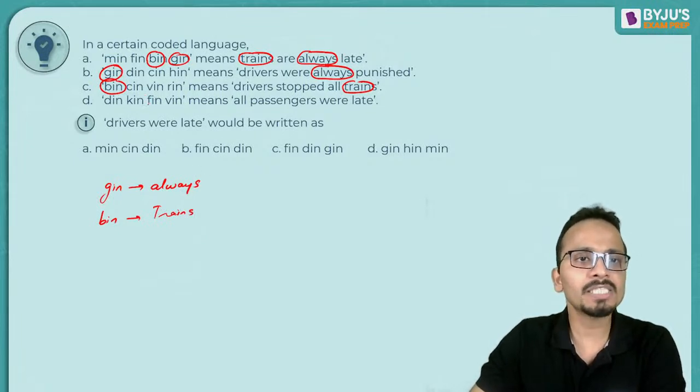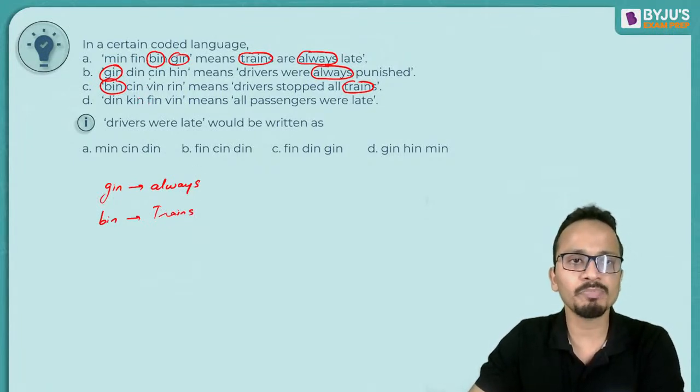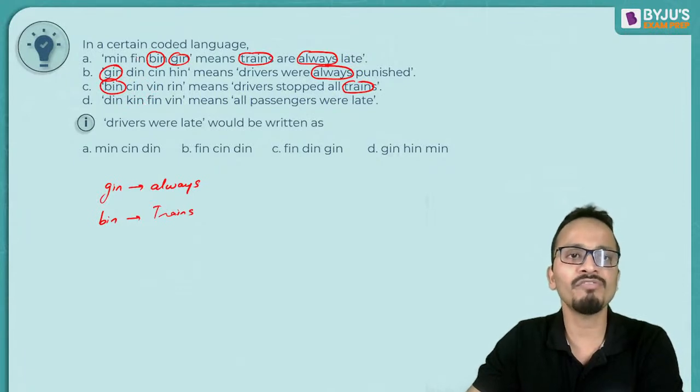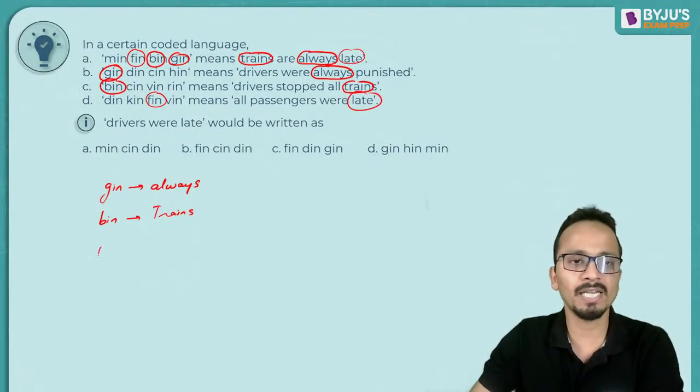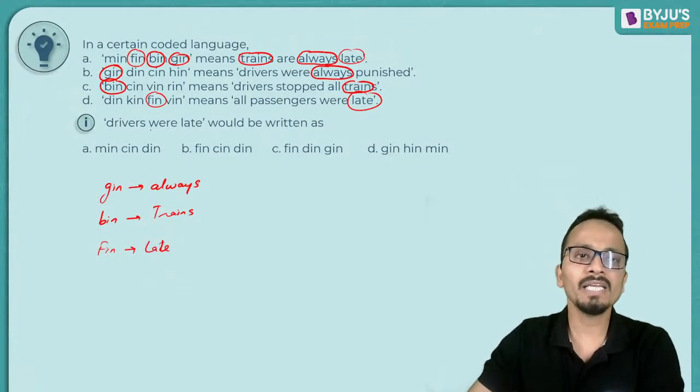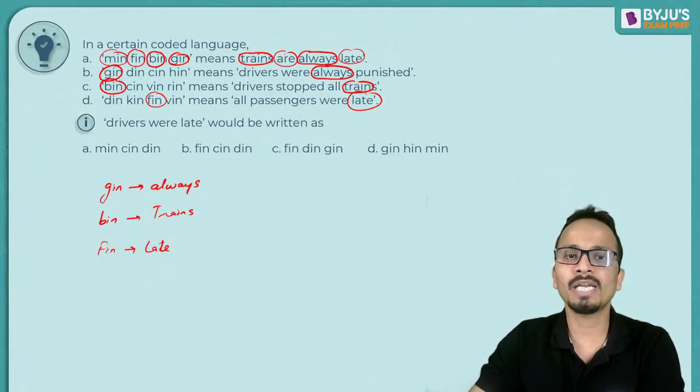Okay. Next, first and fourth statement. Do we have anything common? Fin. Fin is common. So fin, and in the words late is common. So fin will be coded as late. And in the first sentence, only min is left. So min will be coded as R.